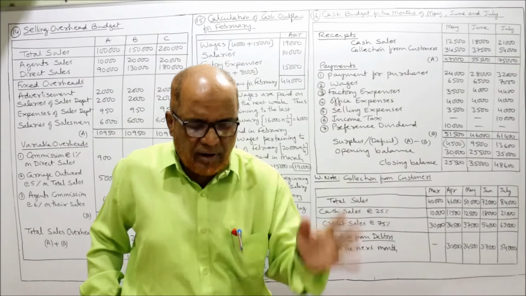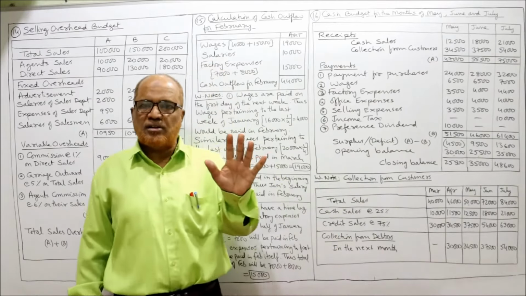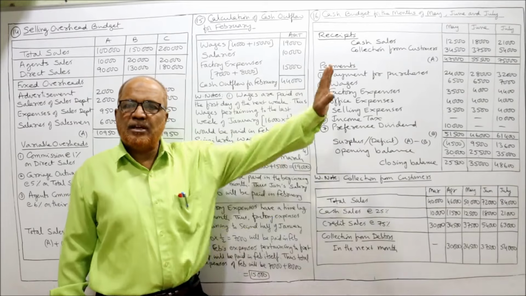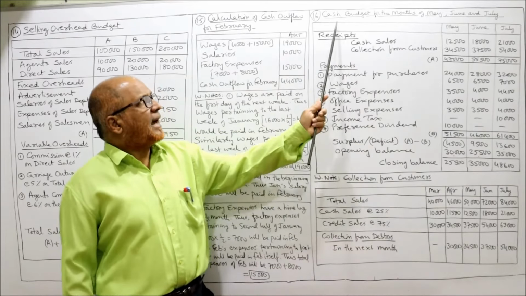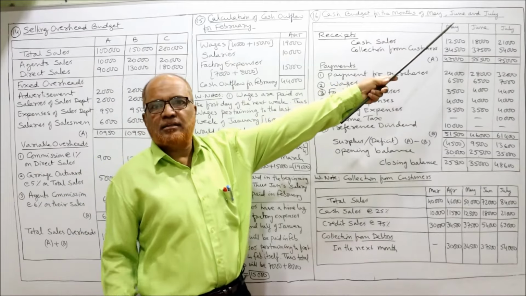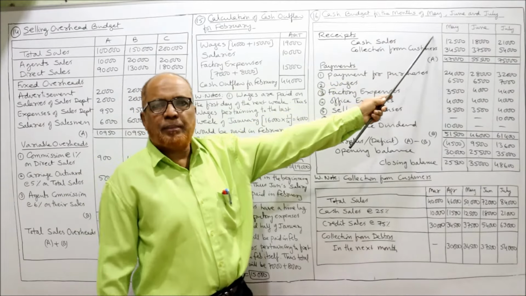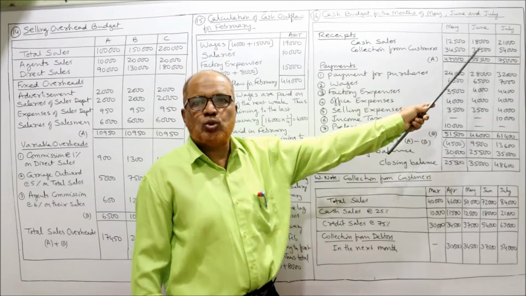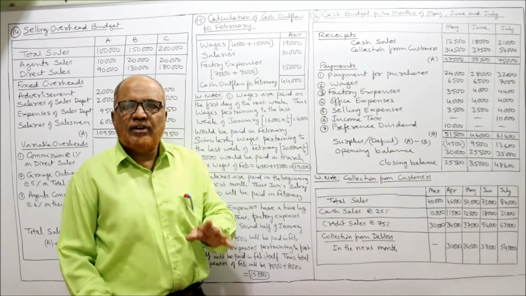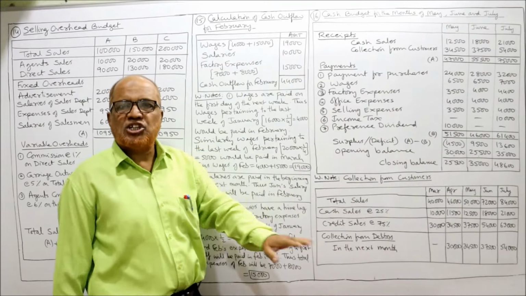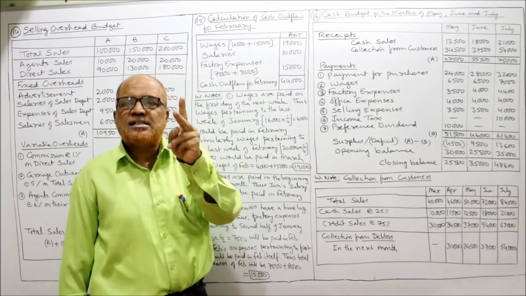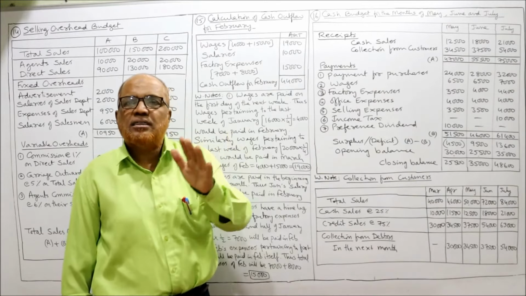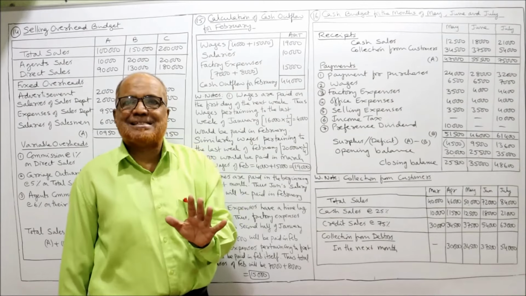That's it. Now we have to make a cash budget. Concentrate now. First time we are making a complete cash budget. Cash budget for the months of May, June, July, 3 months. So I have prepared 3 columns at the extreme right hand side: May, June, July. Now I have divided this cash budget into 3 parts. The first part is receipts, second part payments, third part balance.